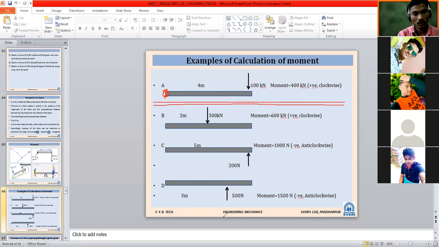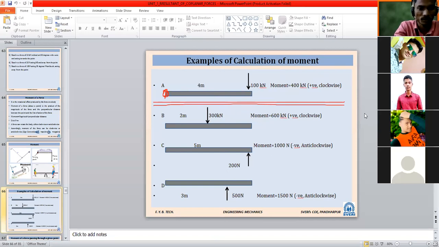Okay, so time is less with us. Only these figures we will complete today. In the second figure, meanwhile you can draw by freehand. The first point I have shown is point A, 4 meter is the distance, and 100 kilonewton force is applied exactly at the opposite side, or at the end of this particular bar, we can say.